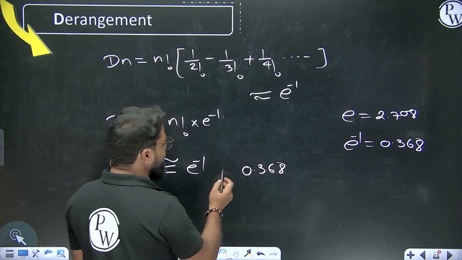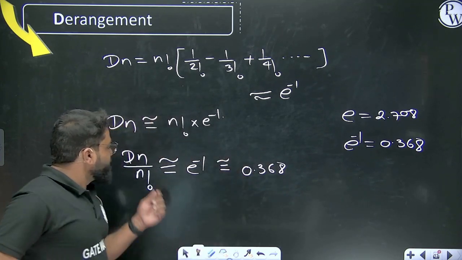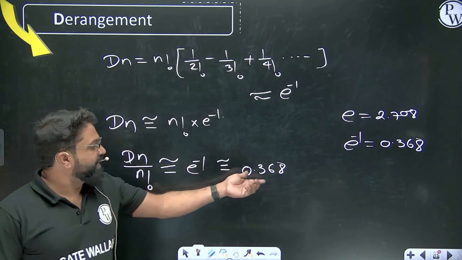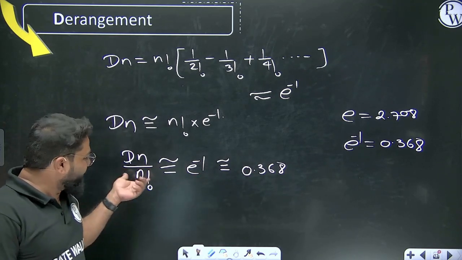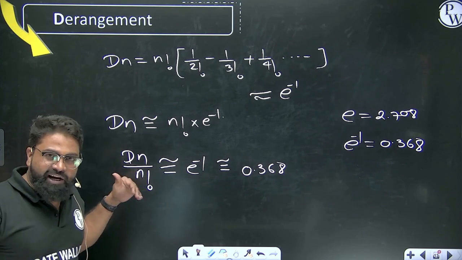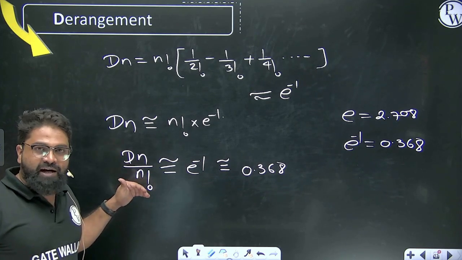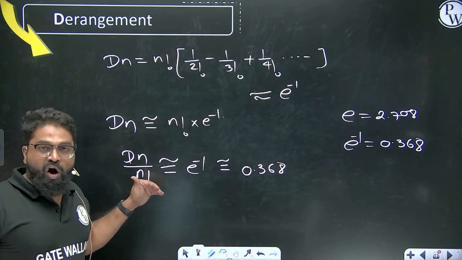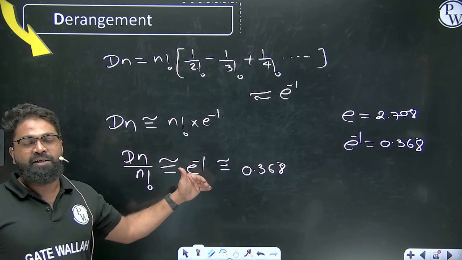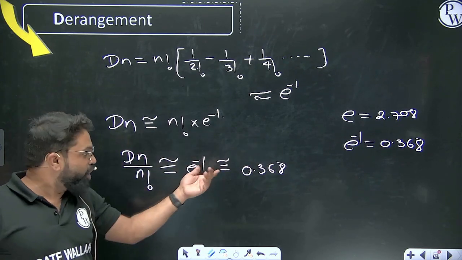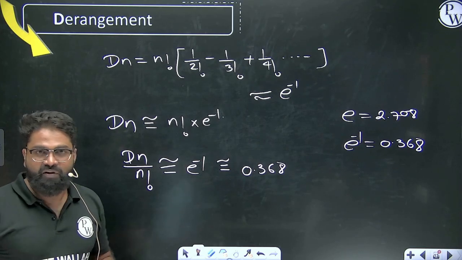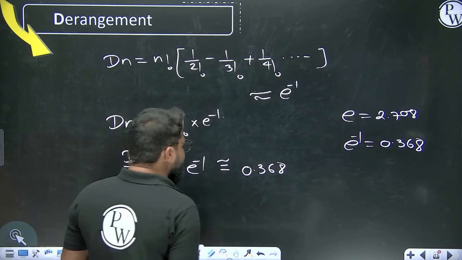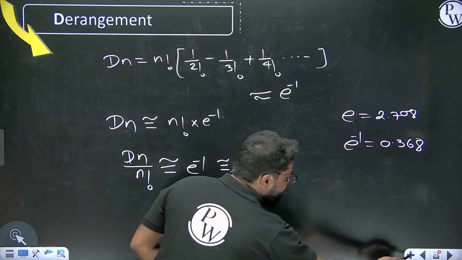I hope you people have understood. So D of n divided by n factorial gives you 0.368. See what it is trying to say: the probability of getting a derangement for more than 5 elements will always be about 36%. Sir, I have not understood. What I'm trying to tell you here is basically something like this.